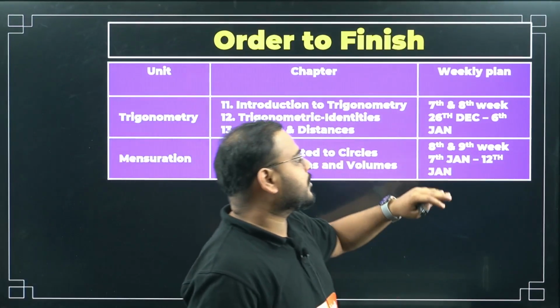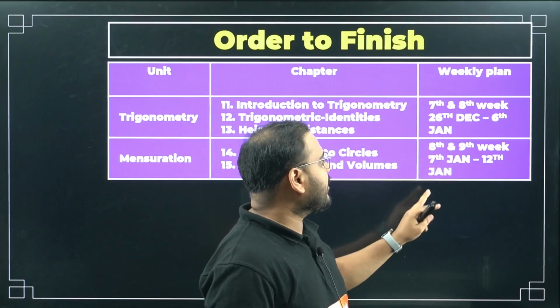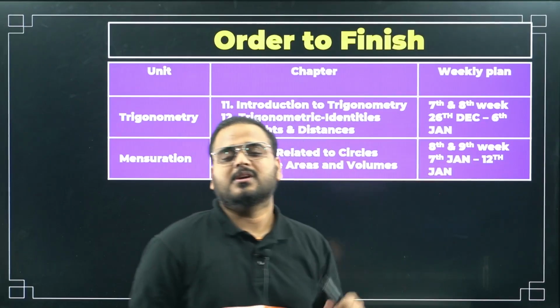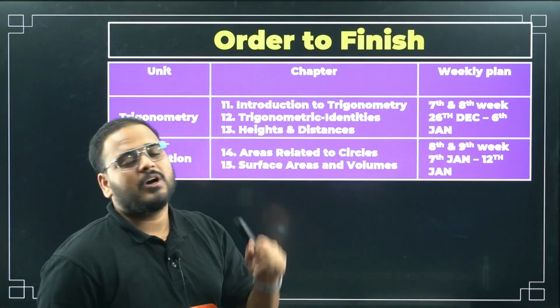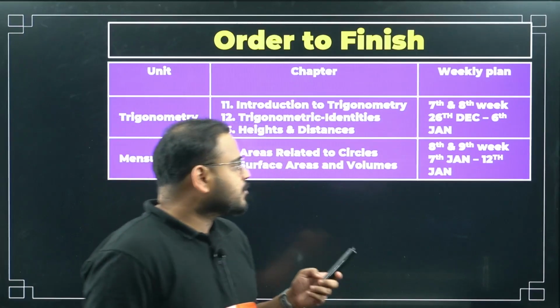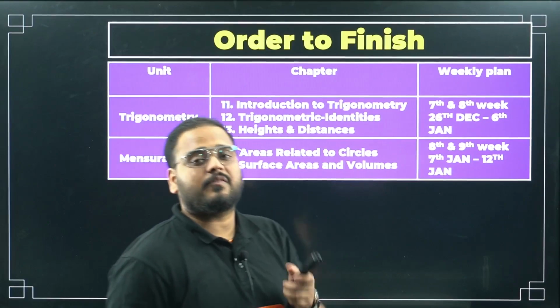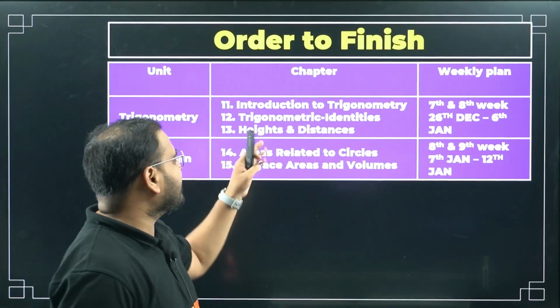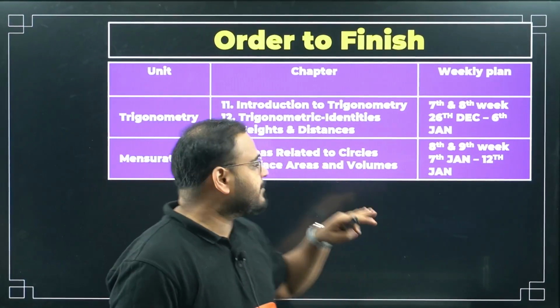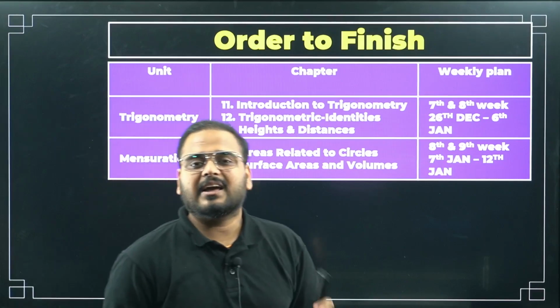This also you can finish in the 8th to 9th week. And 7th Jan to 12th Jan you can use this time to complete this and then move on to revision of everything. All right, so I hope this is clear. This is the order given on the preference of weightage and ease of the chapter. So I kept this last because simply, with a calculator, you can do it.